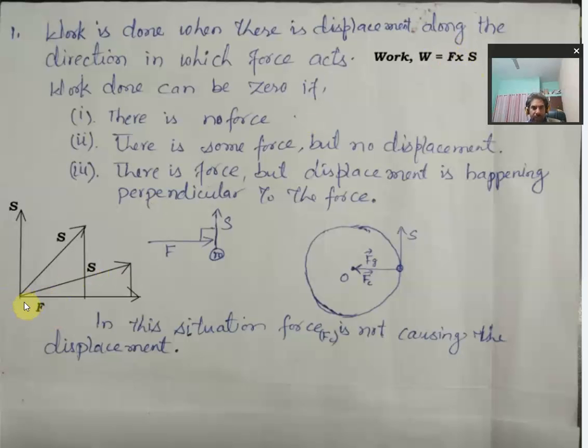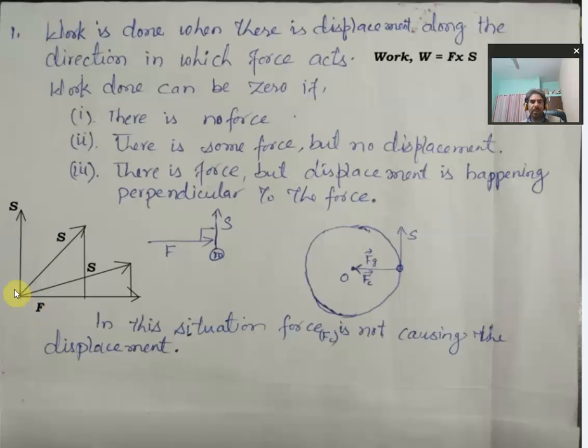Now suppose that displacement is taking place at right angle to the force, meaning perpendicular to the force. That means there can be no length of the displacement or no part of that displacement which is along the direction of the force. So we can understand it like this: there is this displacement, it is not caused by this force.